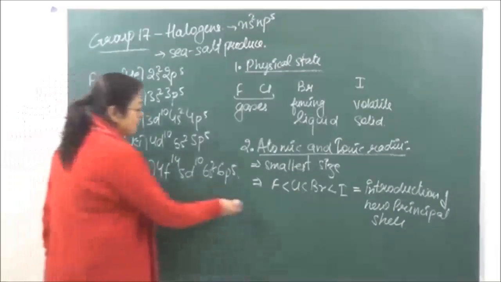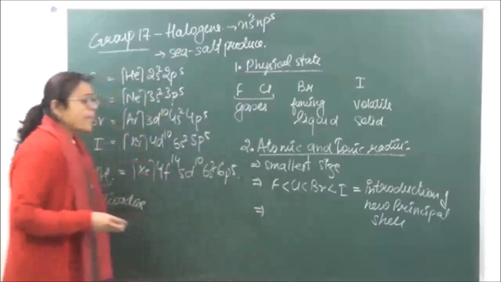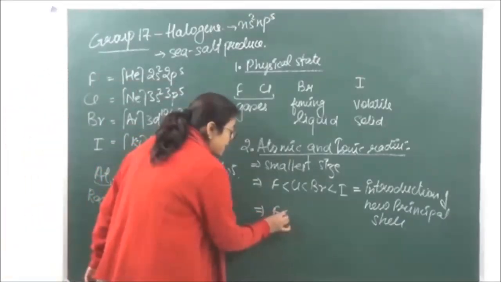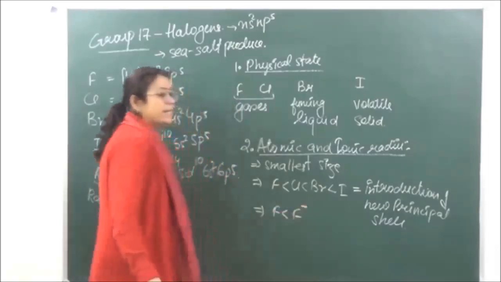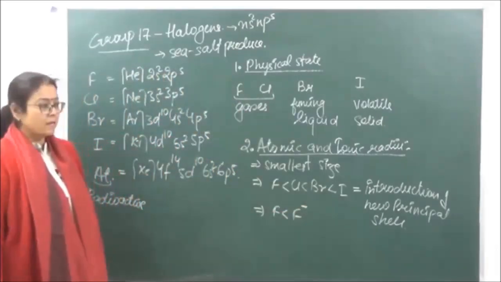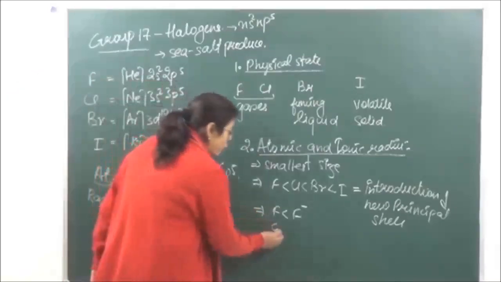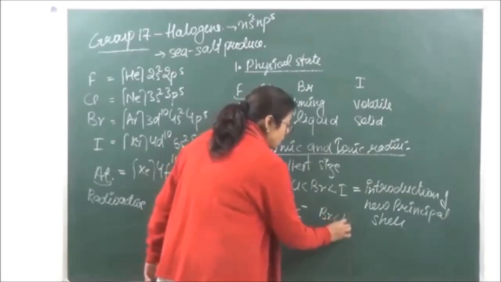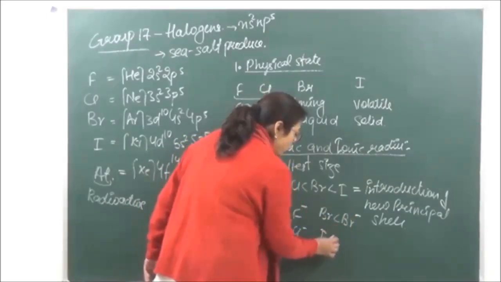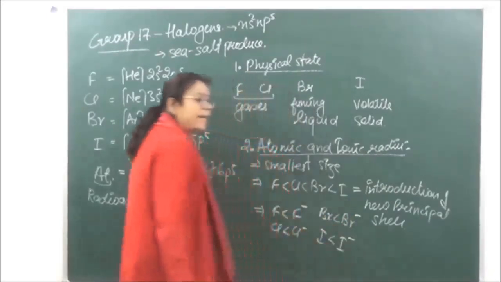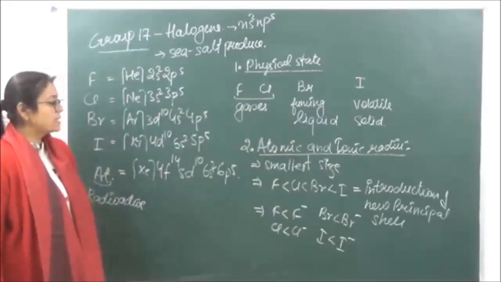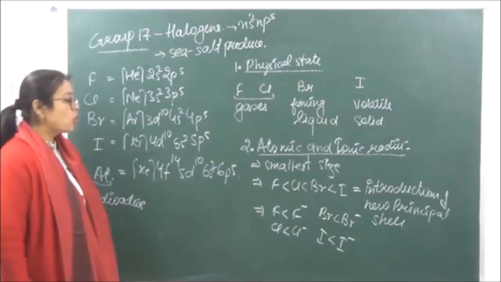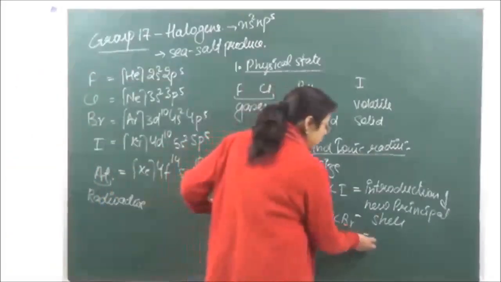Now if we are looking at the size of the ions, it is seen that the size of the ion is going to be greater than its respective atom. The same will happen if we're talking of chloride ion, or bromide ion, or iodide ion. In all these cases, the size of the anion is going to be larger. That is because of decrease in effective nuclear charge.